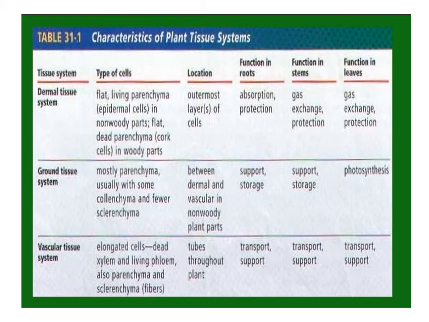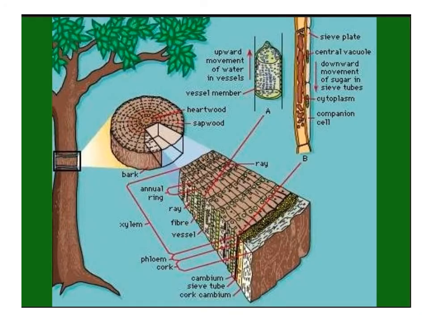Here are the characteristics of plant tissue systems: dermal tissue system, ground tissue system and vascular tissue system, on the basis of type of cells present in it, location or position, function in root, function in stem and function in leaves, as they are present in all the parts of the plant. Here is the TS, or transverse section, and LS, or longitudinal section, of the parts of the plant.